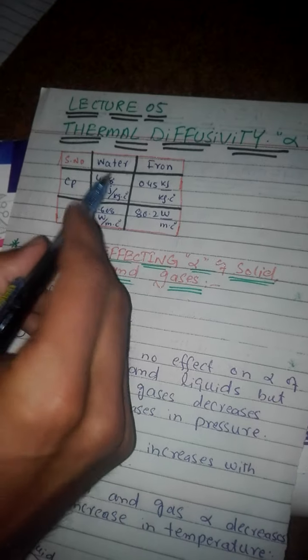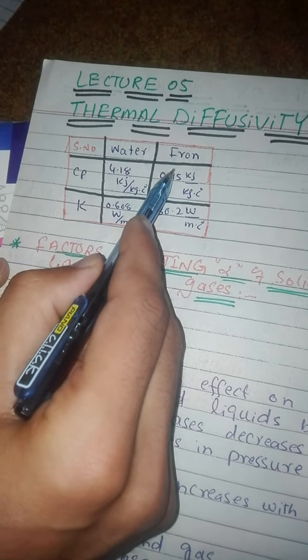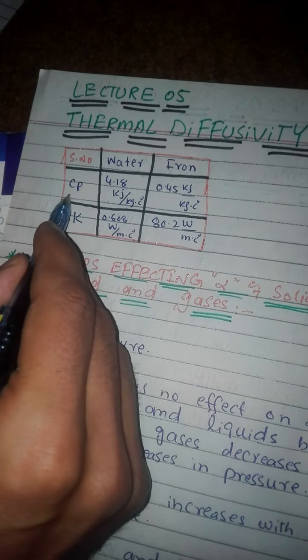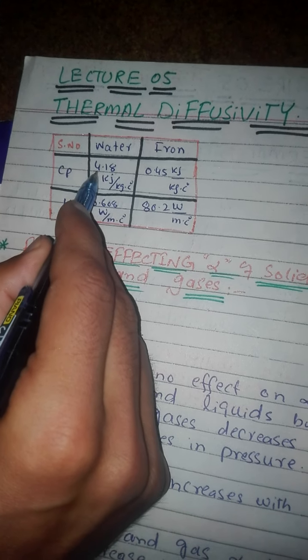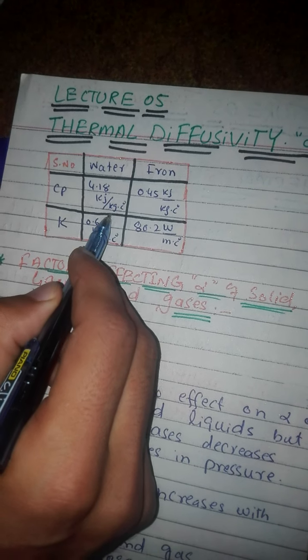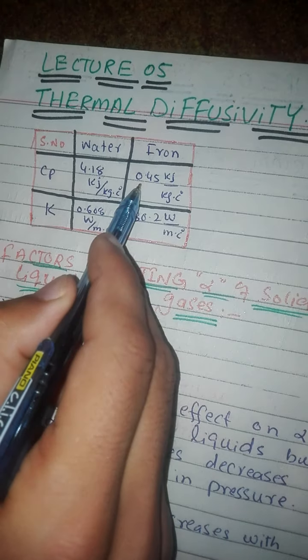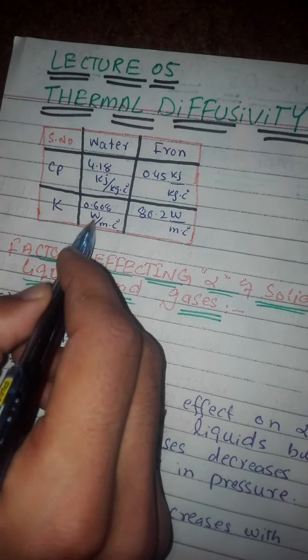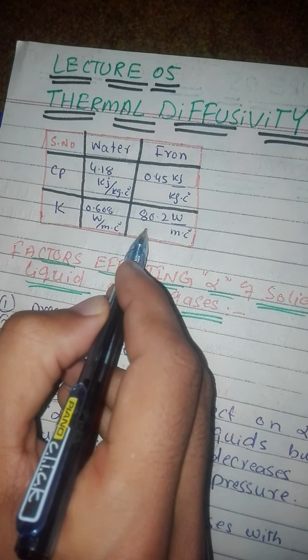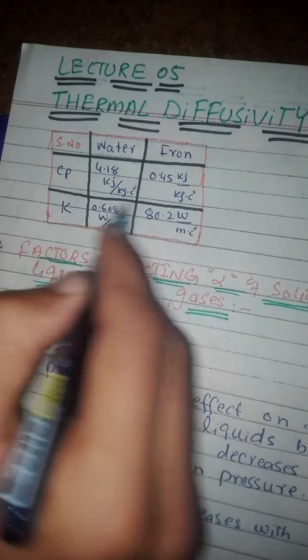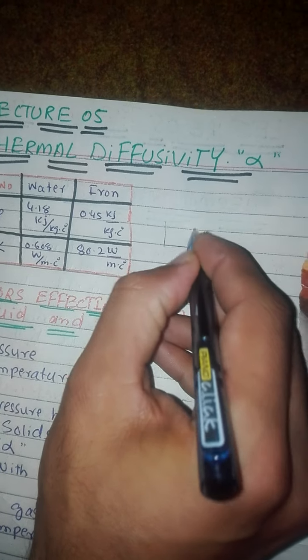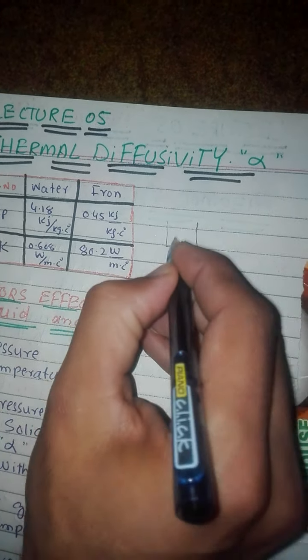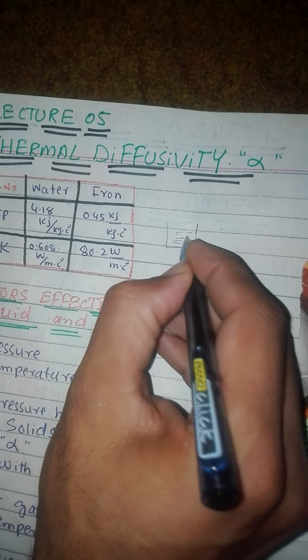Now let us consider two cases. One is water and the other is iron. The heat capacity for water is 4.18 kilojoule per kilogram into degree C. For iron, it is 0.45 kilojoule per kilogram into degree C. The thermal conductivity value for water is 0.6, while for iron it is larger. It means that suppose we take some water in a beaker, and this is water.